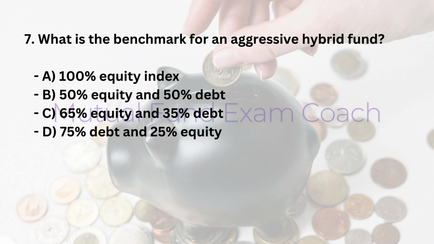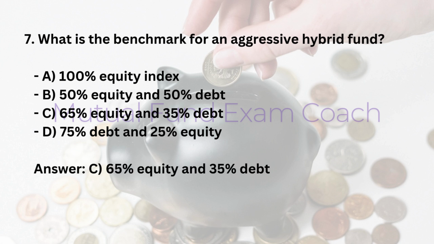7. What is the benchmark for an aggressive hybrid fund? A. 100% equity index. B. 50% equity and 50% debt. C. 65% equity and 35% debt. D. 75% debt and 25% equity. Answer: C. 65% equity and 35% debt.